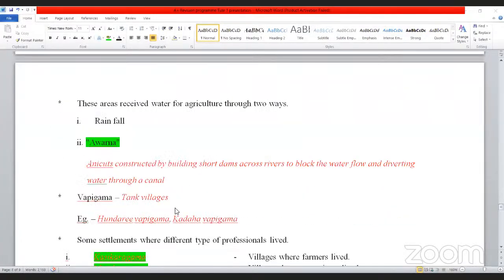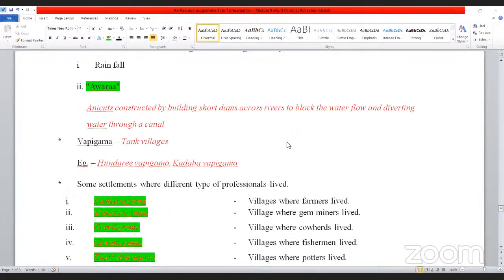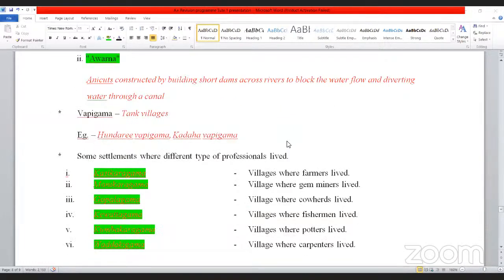Vapigama, tank villages, some examples: Sundari Vapigama, Kada Vapigama, and some settlements where different types of professionals lived. Kasikaragama, villages where farmers lived. Manikaragama, villages where gem miners lived. Gopalagama, villages where cow herds lived. Kevatagama, villages where fishermen lived. Kumbhakaragama, villages where potters lived, and Vadakigama, villages where carpenters lived.